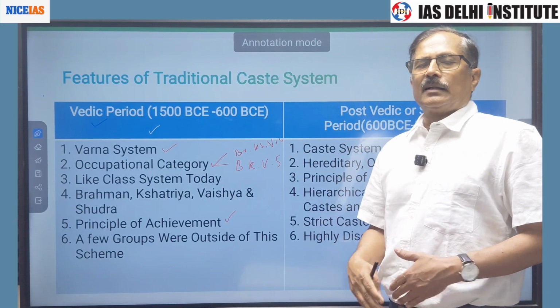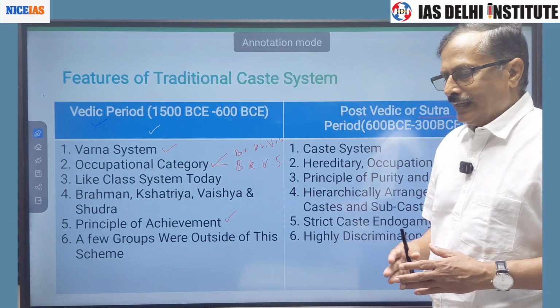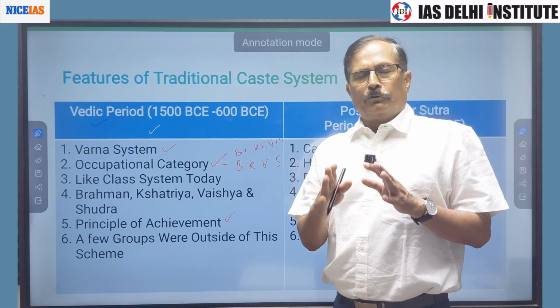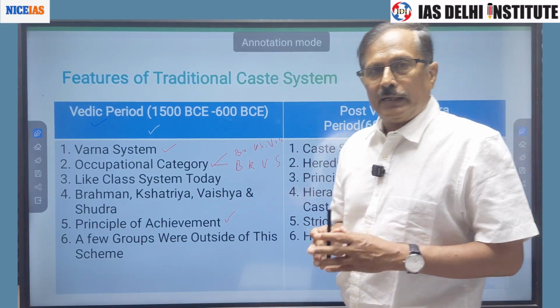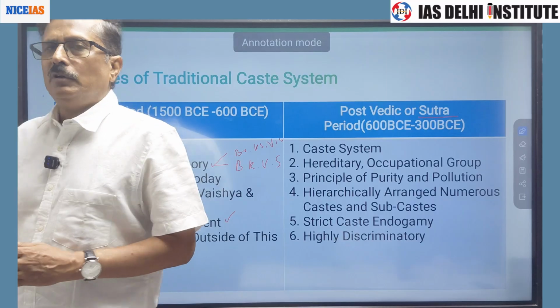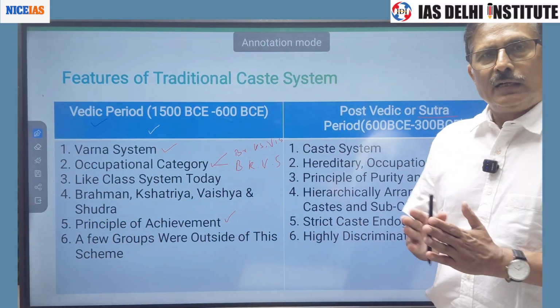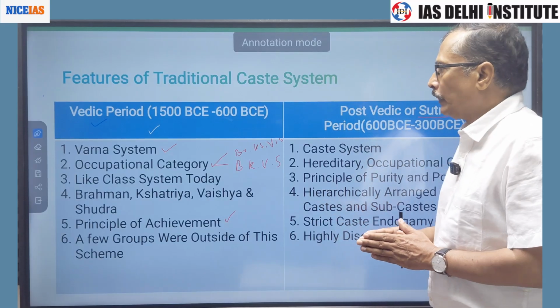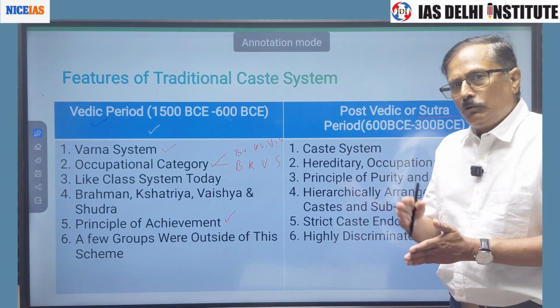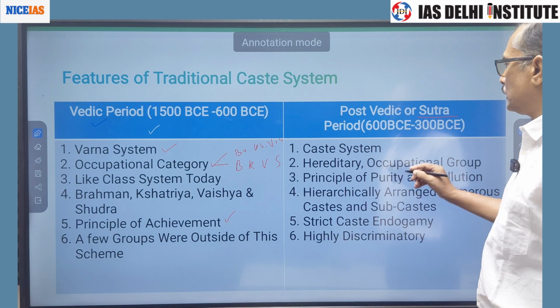And accordingly, their ranking was there. It became hereditary. So four Varnas, and there is no change in the number of Varnas. They are still four. But a new system also emerged, that is the caste system.